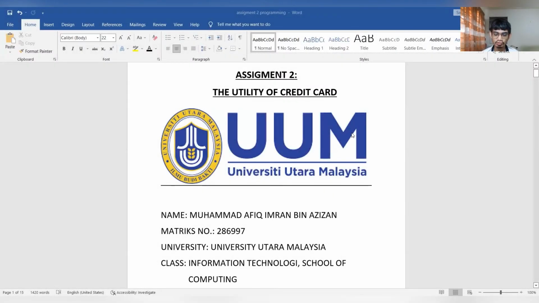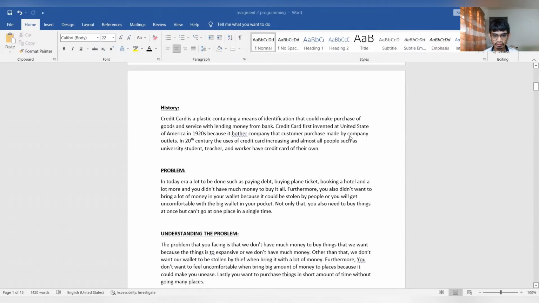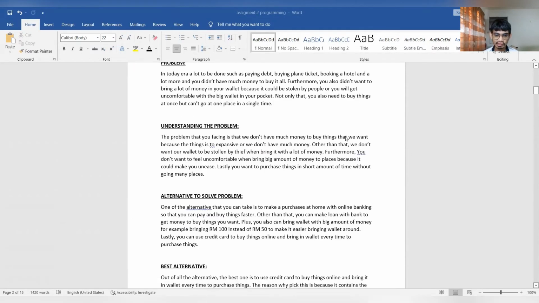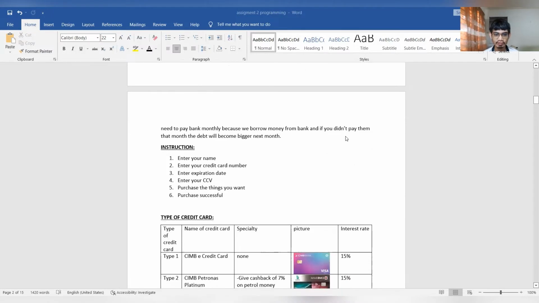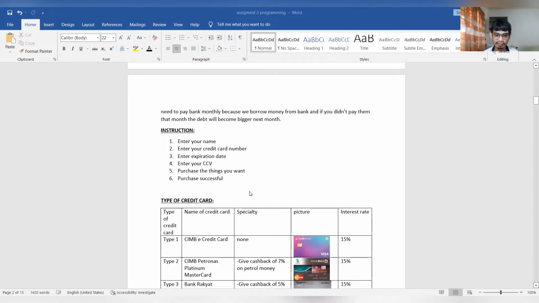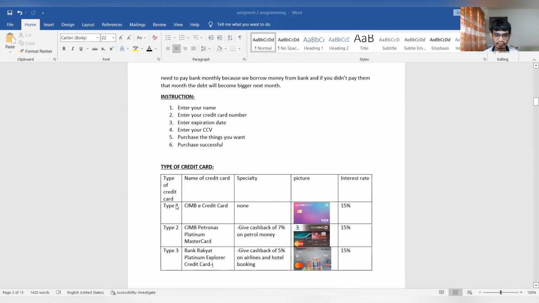Assalamualaikum warahmatullahi wabarakatuh. My name is Muhammad Ibrahim bin Aizan and I'm going to talk about segment 2, credit card. Okay, the problem is still the same as segment 1. The type of credit card is different. There are 3 types of credit card, type 1, type 2, and type 3. And name of credit card is as below.